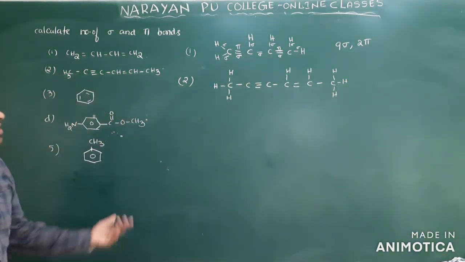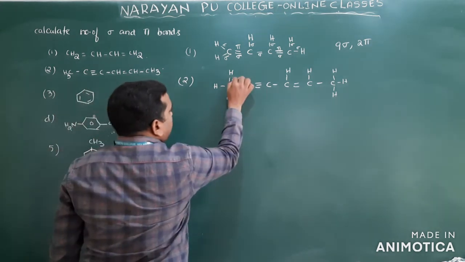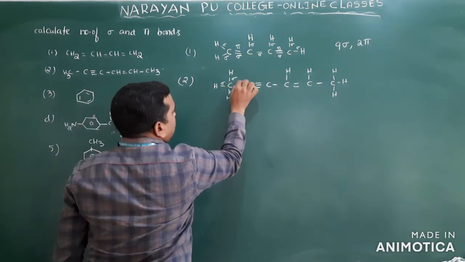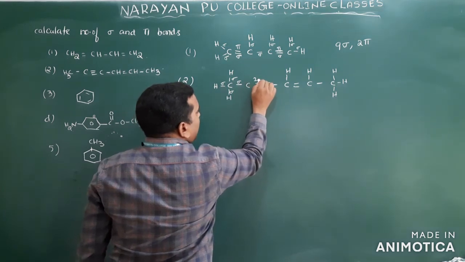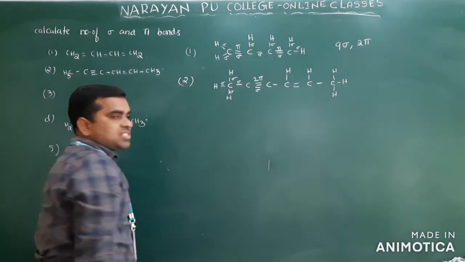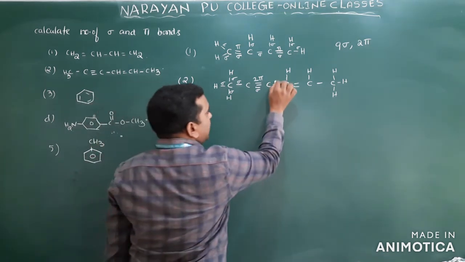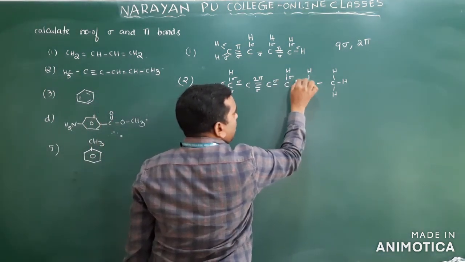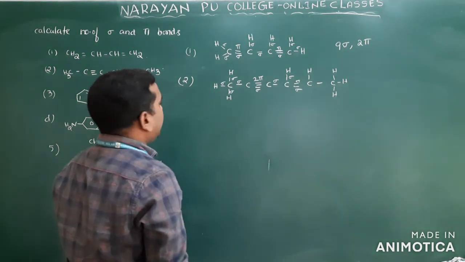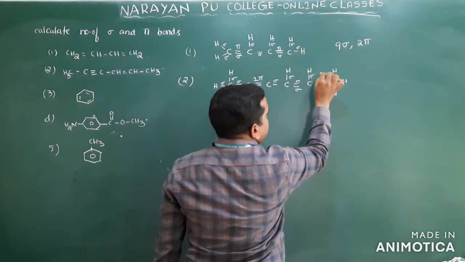So how many sigma bonds are there? You calculate. All single bonds are which bonds? Sigma bonds only. And here a triple bond is there. 1 sigma, 2 pi bonds. Clear? Here also sigma, sigma all. But here 1 sigma, 1 pi. A double bond is there here. Clear? So next one. This is sigma.